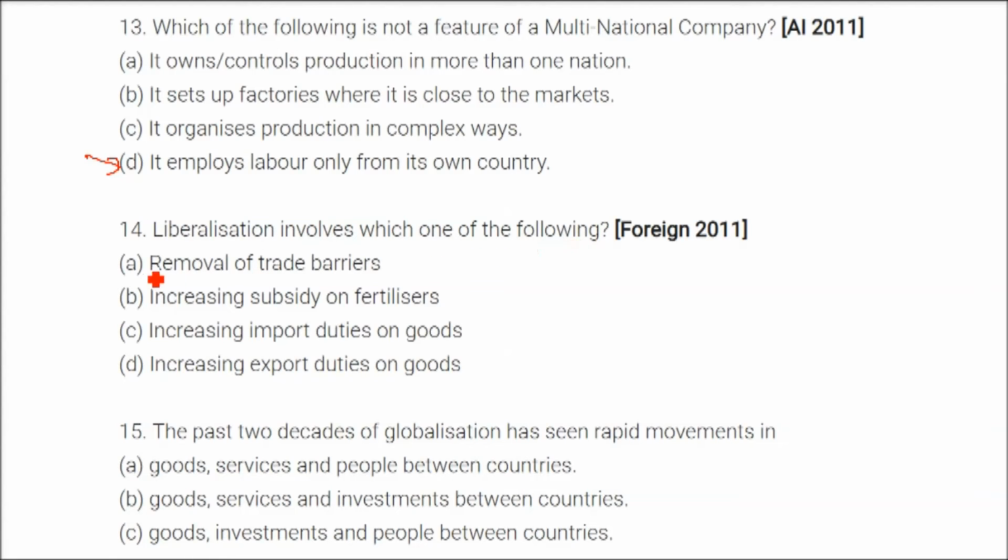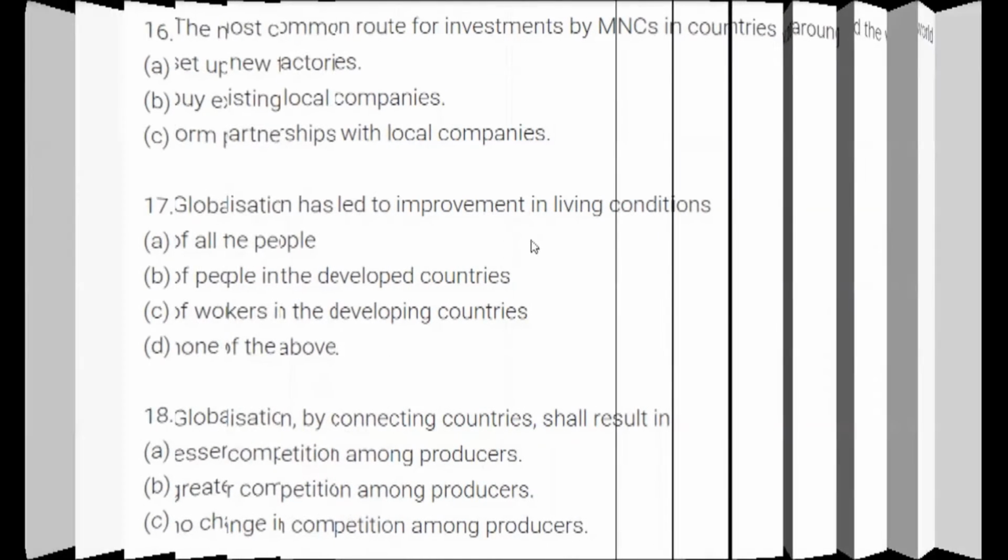Liberalization involves which one of the following? The answer is removal of trade barriers. The past 2 decades of globalization has seen rapid movements in. The answer is goods, services and people between countries. So goods, services and investment between countries, this also is true, but now goods, services and people, this is quite true because it is given in the text also.